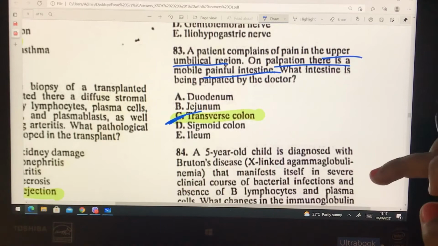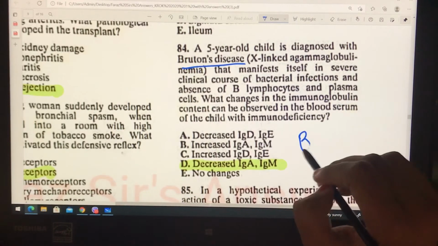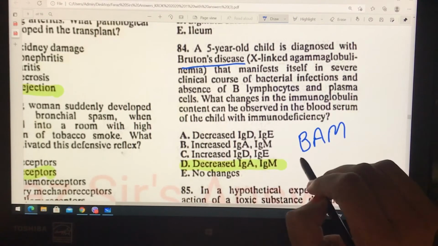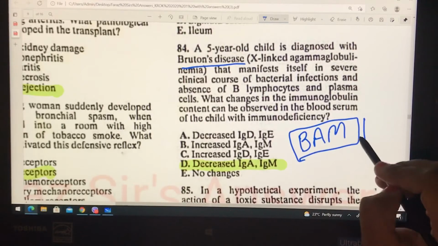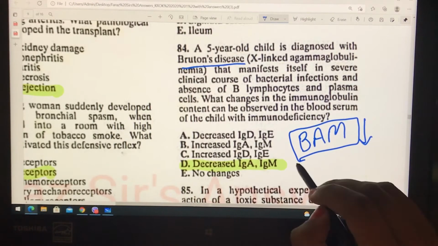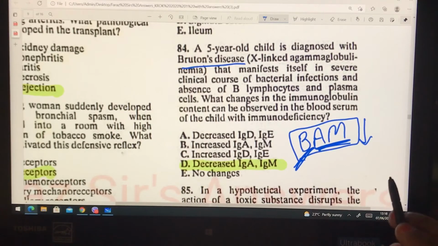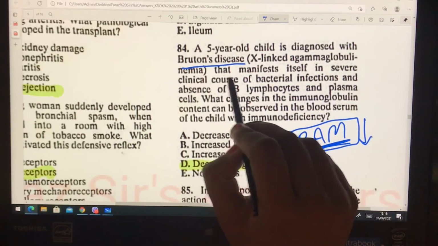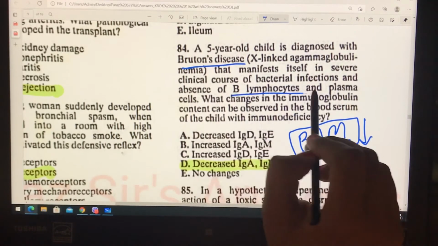Okay. So the next question is, a 5-year-old child is diagnosed with Bruton's disease, X-linked agammaglobulinemia. I will tell you one mnemonic, that is BAM, BAM. Whenever you see Bruton's disease, write BAM and one decrease. Why? Because in Bruton's disease there is a decrease of immunoglobulin A and M. Okay. So that manifests itself in severe clinical course of bacterial infection, absence of B lymphocytes and plasma cells.